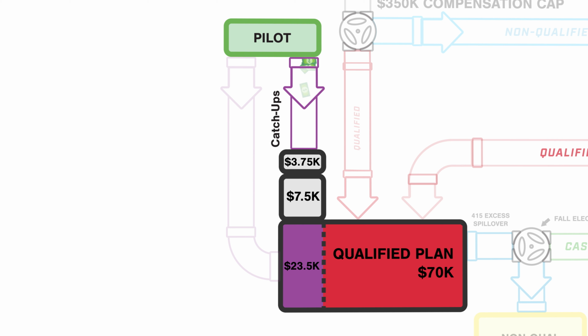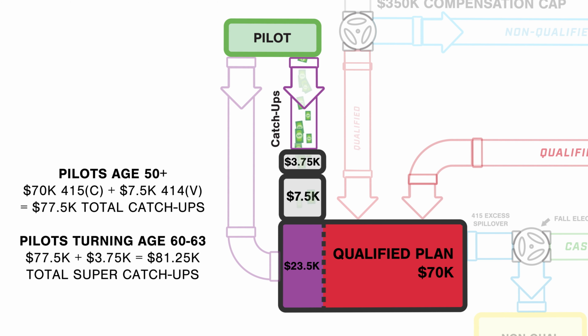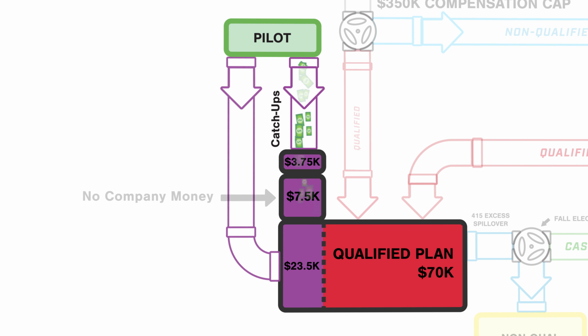If you are at least 50 or will be by the end of the year, the IRS allows you to make catch-up contributions to your 401k. This is known as the IRS 414(v) catch-up limit. If you are turning age 60, 61, 62, or 63 this year, then you can also make super catch-up contributions to your 401k. Picture these catch-up contributions going into two qualified auxiliary tanks. These monies do not count against the 415(c) limit, so older participants can save additional money in qualified plan contributions. Here's the catch. Any catch-up or super catch-up money has to come from you, not the company. So that's the end of qualified retirement savings.